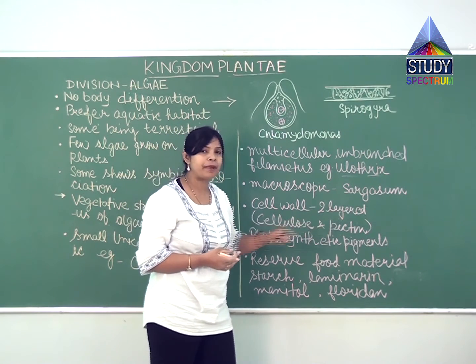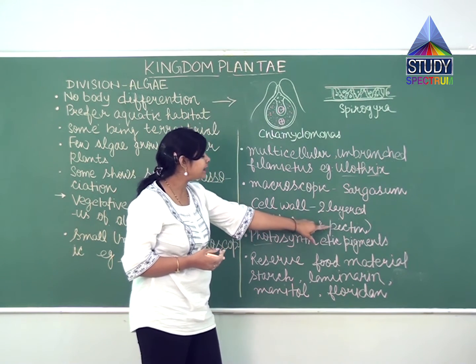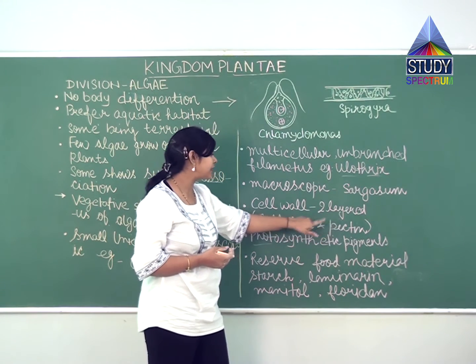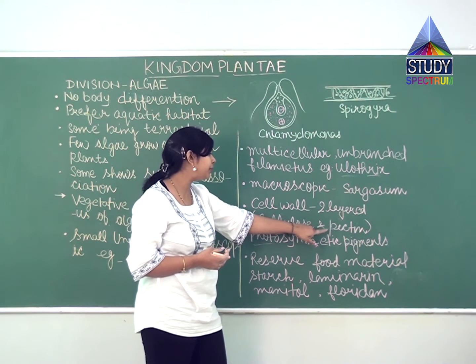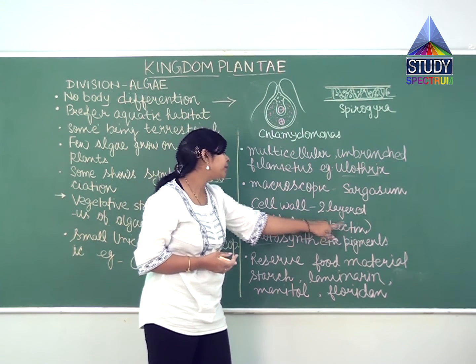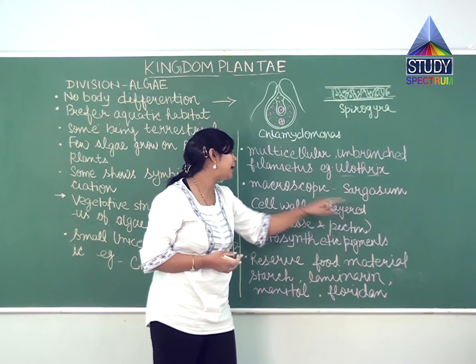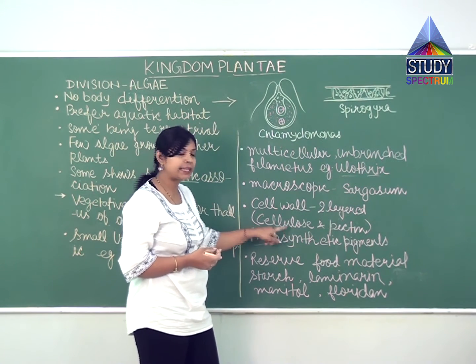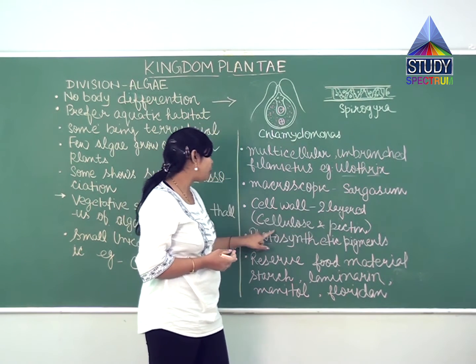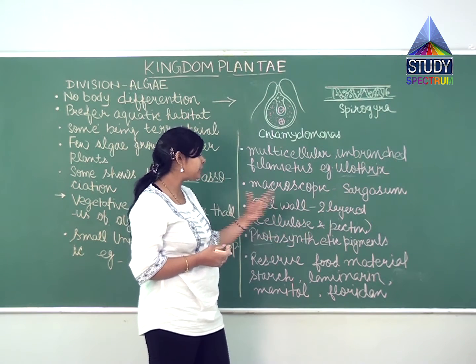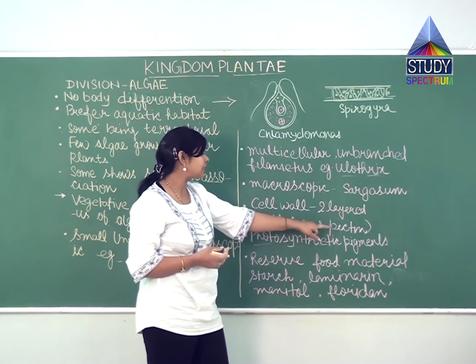And what is the role of pectin? It is a matrix, a jelly-like structure where cellulose microfibrils are embedded. This pectin also provides flexibility to the plant. So cellulose and pectin both provide the rigidity, strength and flexibility to the plant.